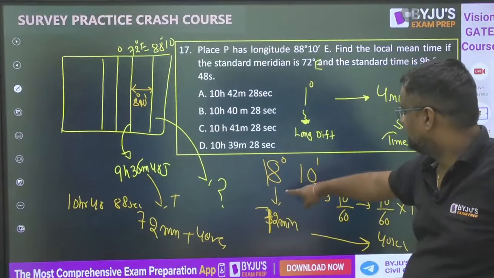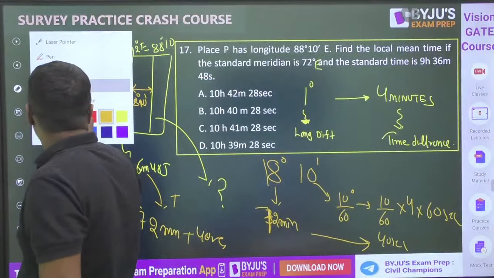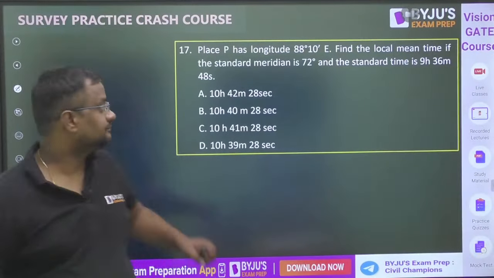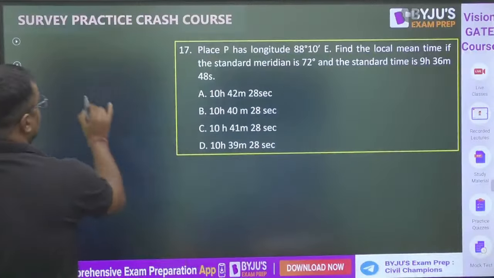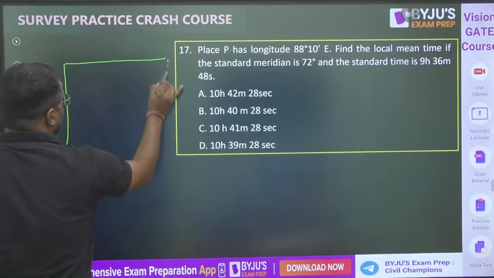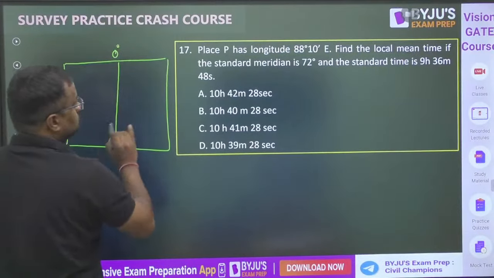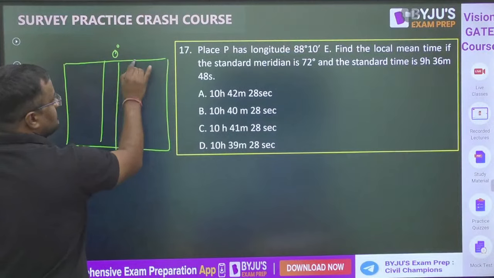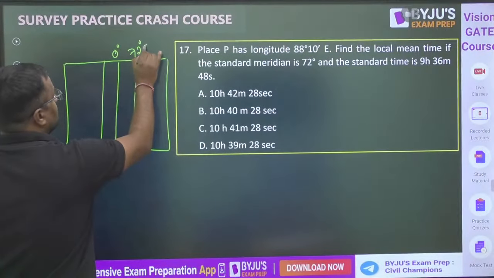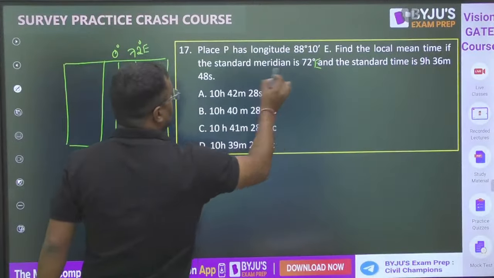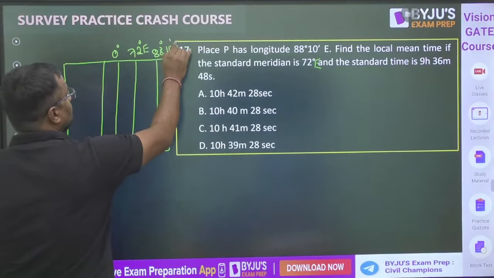72 and 88 should be 16, na? Let me do it again. See, I'm doing it again, guys. This is 0 degree. It will be towards west. It is 72 degree west. Sorry, east. This is east written here. And this is 88 degree 10-minute east.